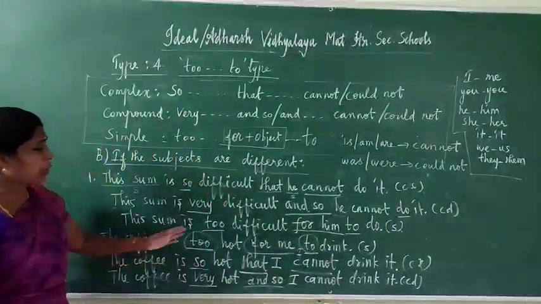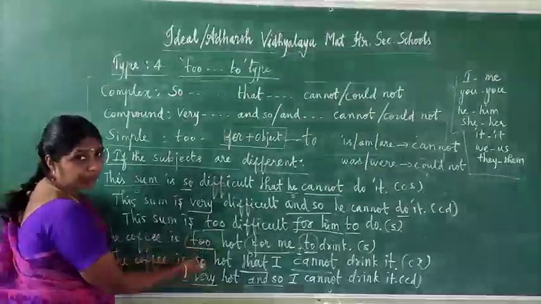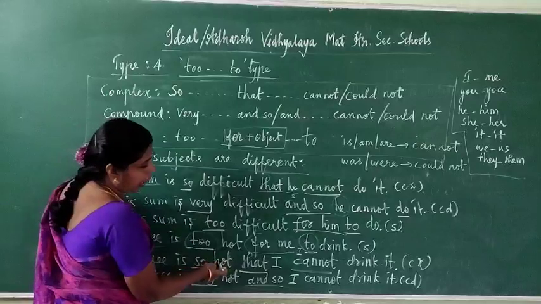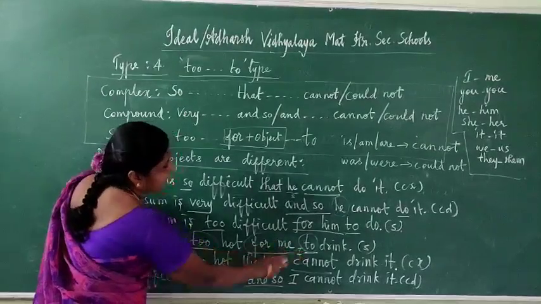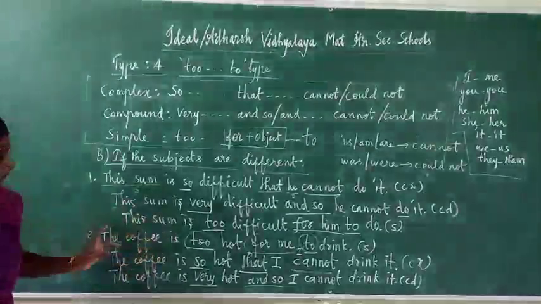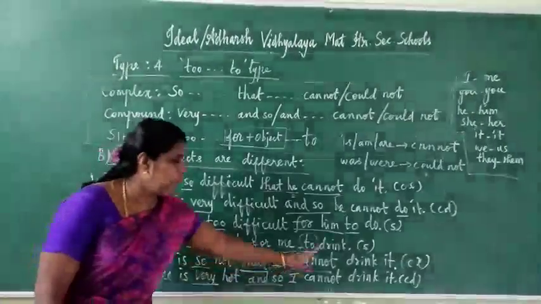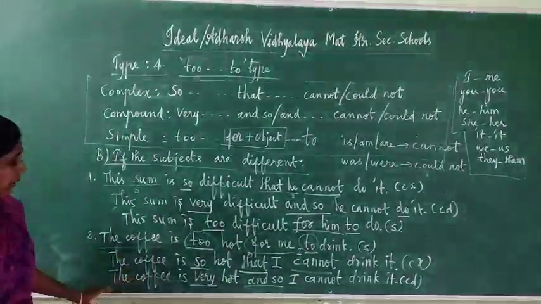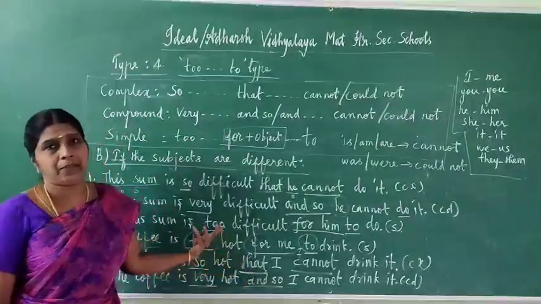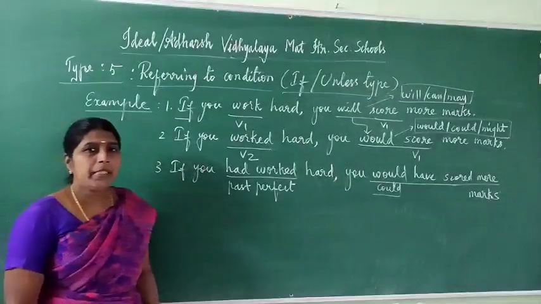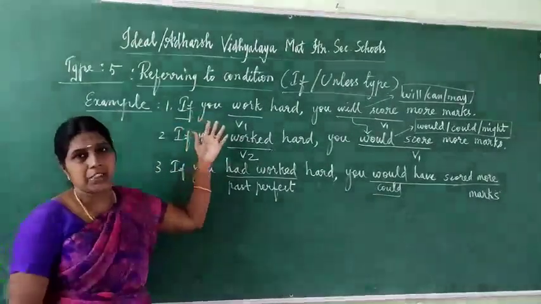Then this one, the coffee is too hot for me to drink. Simple. Complex: the coffee is, instead of "too", write down "so" hot that, here "me" object, write down the subject I. Here "cannot" or "could not" for writing, you have to note down the tense form. "Is" means write down cannot. That I cannot drink it. Complex, compound: the coffee is very hot and so I cannot drink it. You understand?